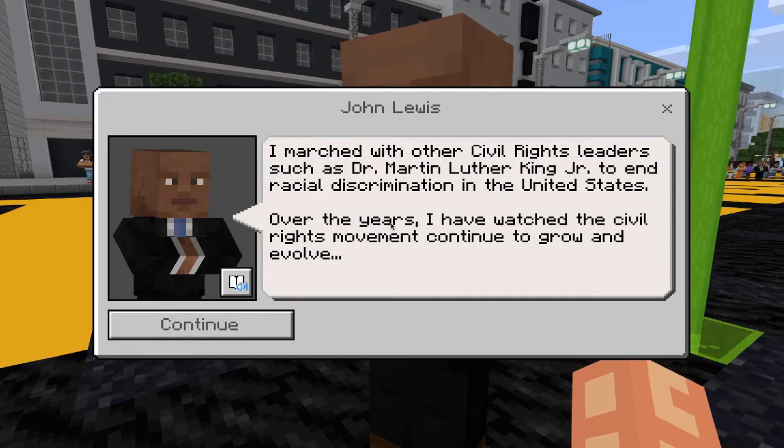I marched with other civil rights leaders, such as Dr. Martin Luther King Jr., to end racial discrimination in the United States. Over the years, I have watched the civil rights movement continue to grow and evolve.